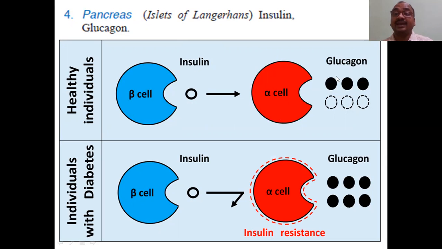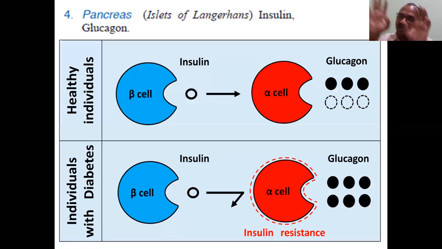Insulin, glucagon, exactly opposites. Insulin is very important for the breakdown of the sugar or carbohydrates. Glucagon is responsible for the production of the sugar in the body. Exactly opposite, that you have to keep in your brain. Diabetic patients, because of high sugar level, they are taking the insulin, so that we can easily remember: insulin breaks down the sugar. Glucagon produces the sugars.